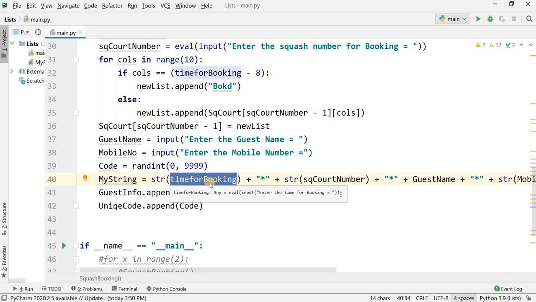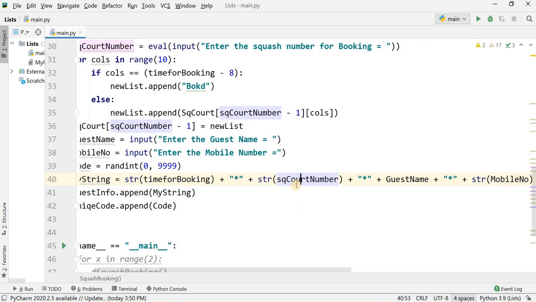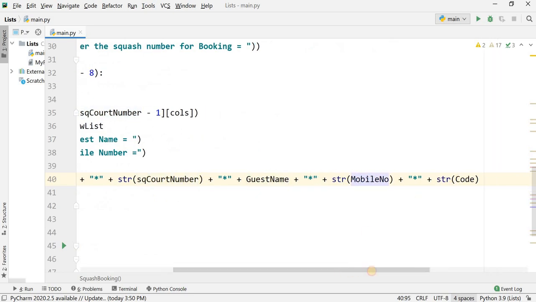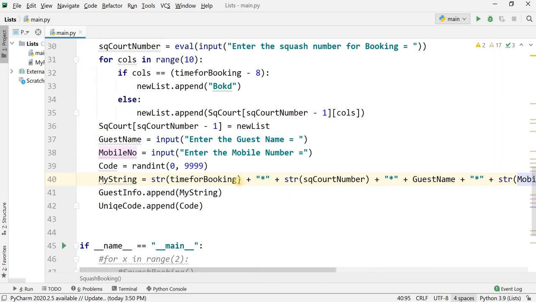Because time for booking is an integer, I need to convert it into a string, plus an asterisk, plus the code number. The code number is also an integer, so I need to convert it into a string, then guest name, mobile number and code. All these values are concatenated and stored in one string, which is my string. After this, my string is stored in the array guest info, and the code is also stored in another array named unique code.